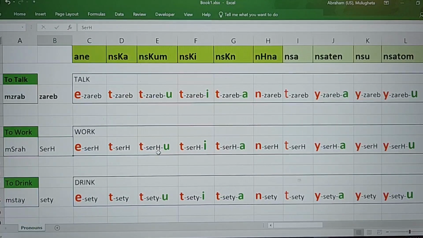So the rule is essentially very consistent. Nisukhum, tisatu. Nisukhum, titzawatu. So there is the t and then u at the end. Okay, for every verb. Say nisukhum tizarebu. Nisukhum tisarhu. Nisukhum tisatu. So there is a consistent rule for each one of them.